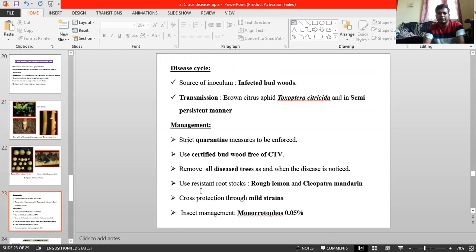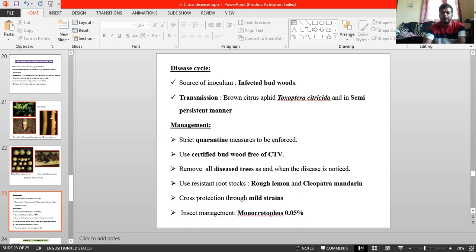And next, coming to the disease cycle, favorable climatic condition. Okay, this primarily spreads through grafting and budding. Grafting and budding, especially infected buds, play a major role. Under field condition, it is transmitted by the black citrus aphid, or else brown citrus aphid also. Both types of citrus aphid, black as well as brown. That is Toxoptera citricida, in a semi-persistent manner. Okay, and the virus is not seed-borne.